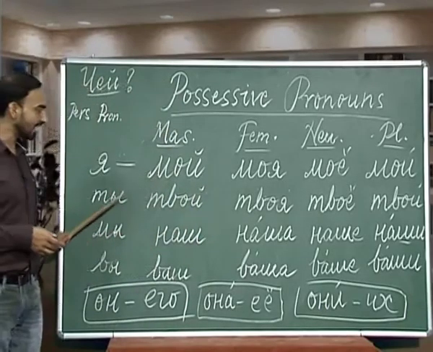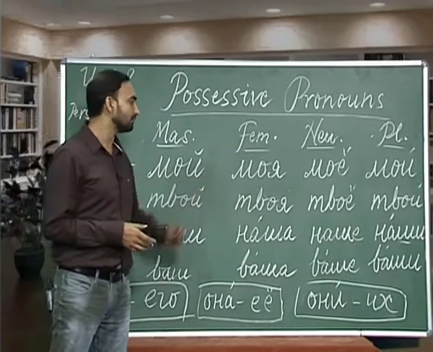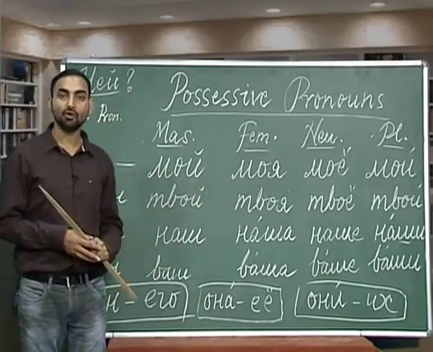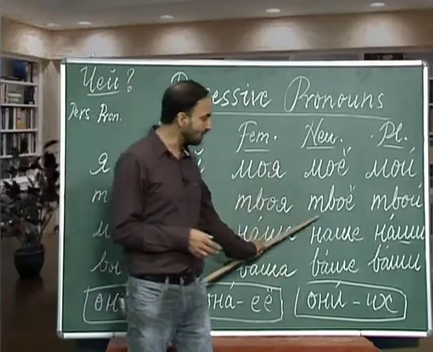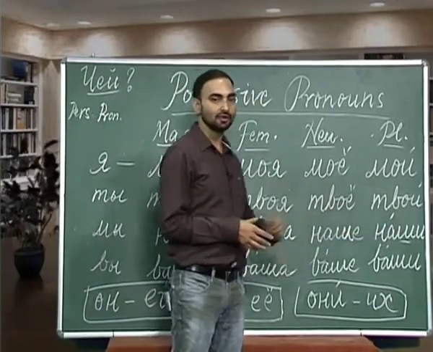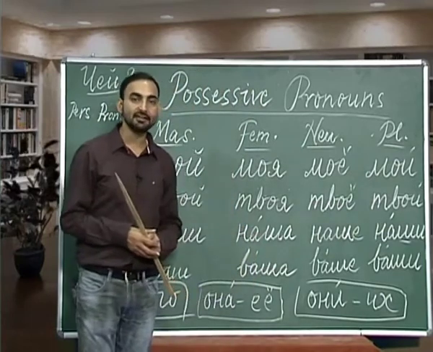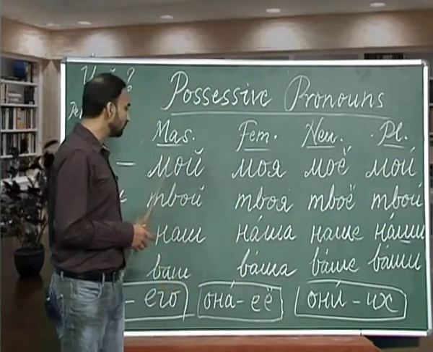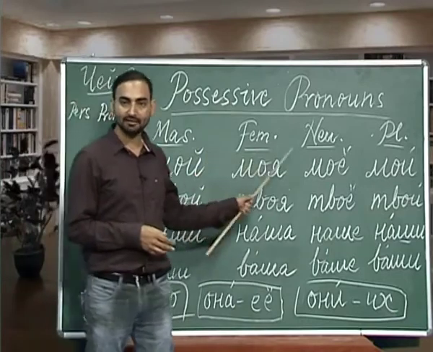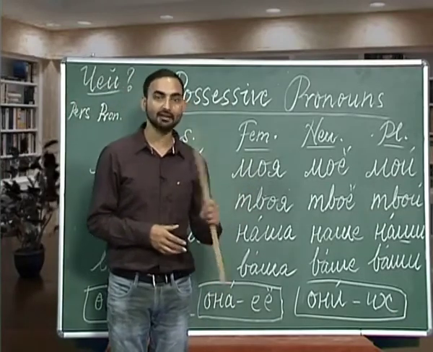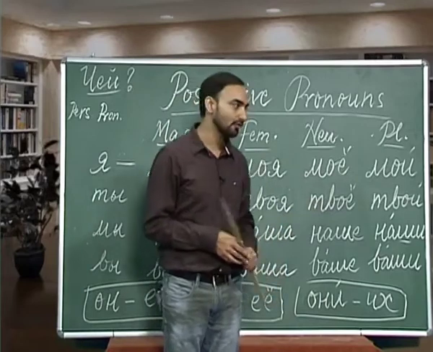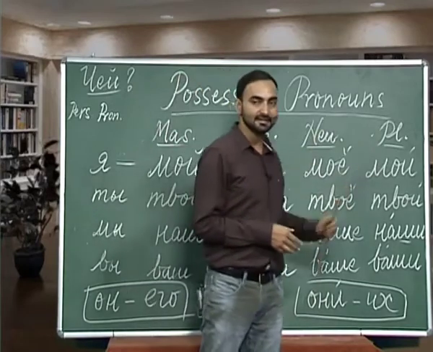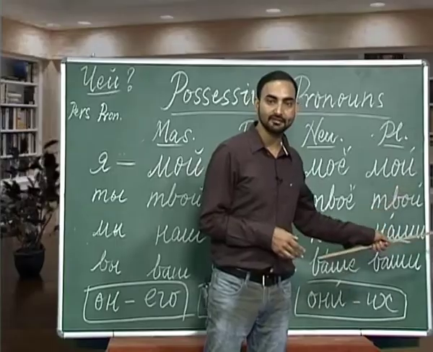From ti we derive these forms of possessive pronouns. Twoi, to is your. Twoi, twaya, twayo, twai. So, if the question is chei eta dom, eta twoi dom, chia eta karta, eta twaya karta, chio eta pismo, eta twayo pismo, chi eta chisi, eta twai chisi.